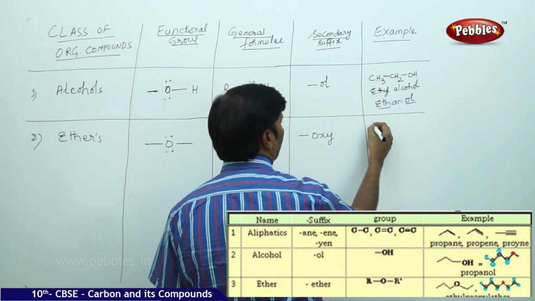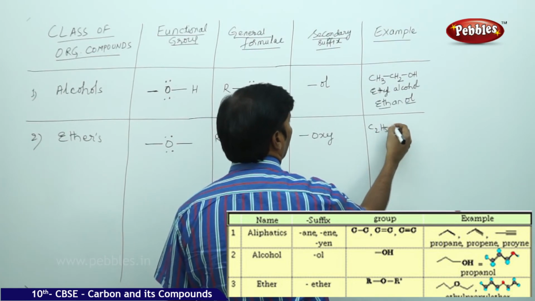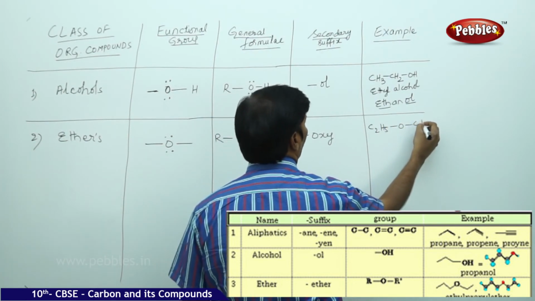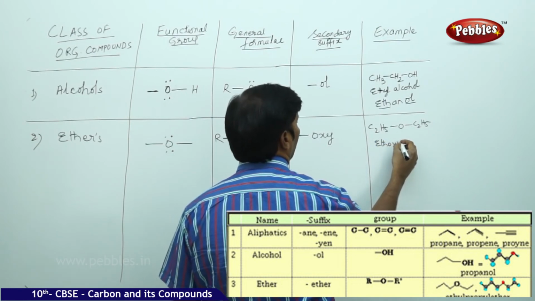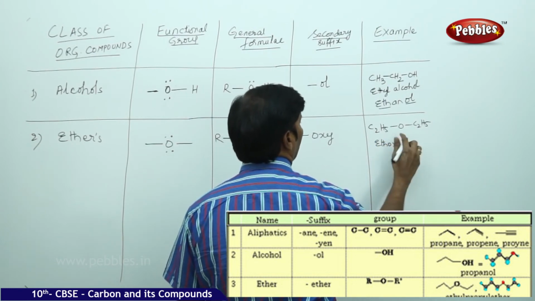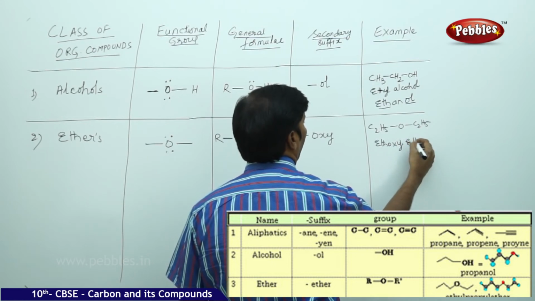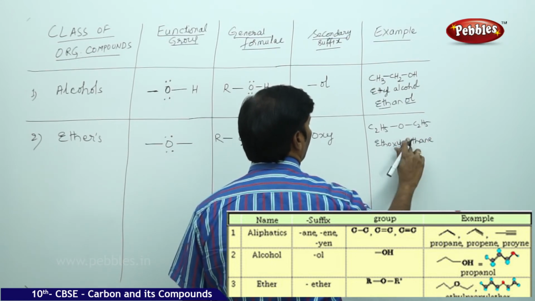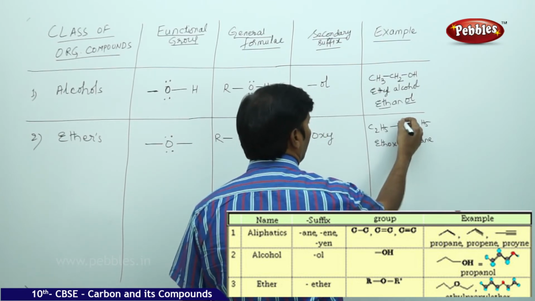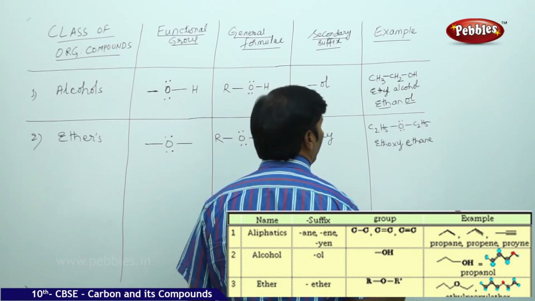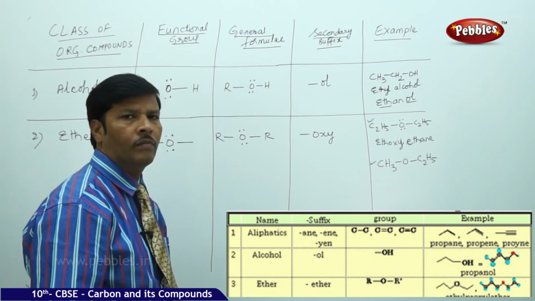Example, we can take C2H5OC2H5. This is ethoxyethane. So here you have a lone pair here.